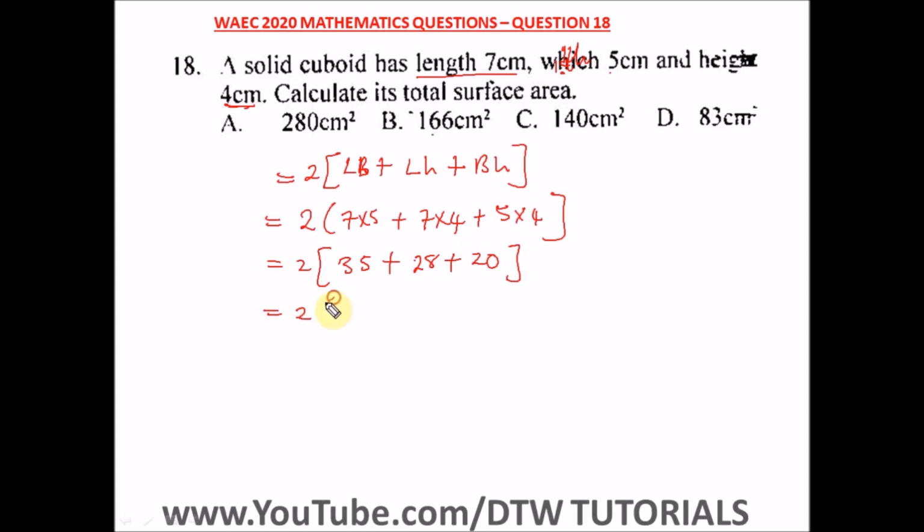So when we add this up all together, we're going to have 83. And when we multiply this by 2, we're going to have 166 centimeter square. So this is the total surface area of the cuboid. And our right option here is option B.